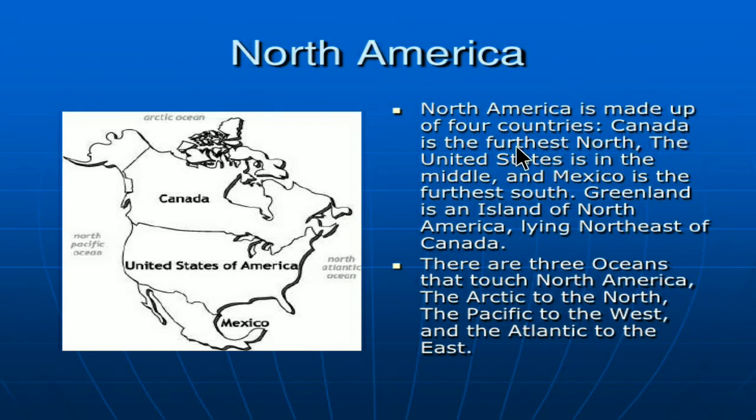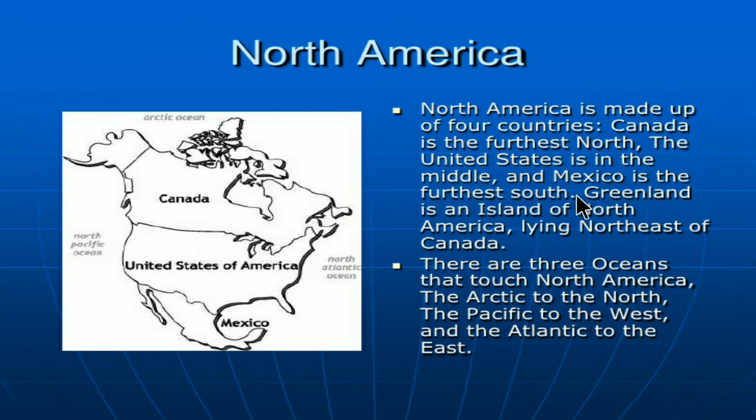Canada is the furthest north, the United States is in the middle and Mexico is the furthest south.